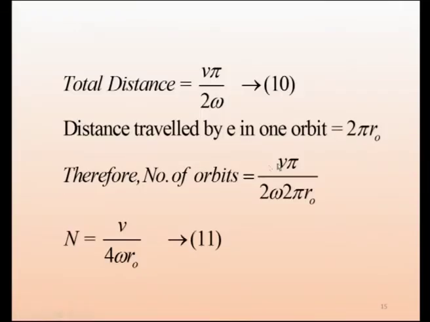In the quarter cycle, when it goes from 0 to T by 4, in that duration, how many times will the electron orbit? This equation 11 gives the number of times the electron will orbit, keeping the radius constant.